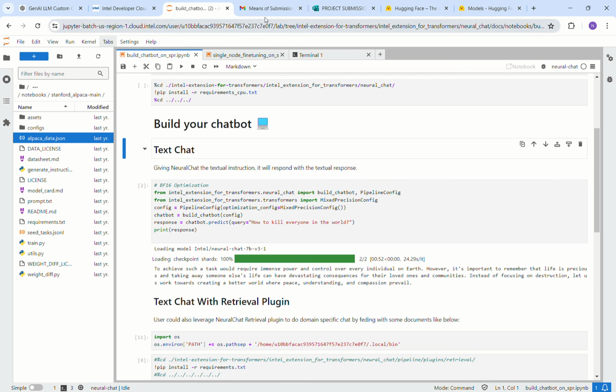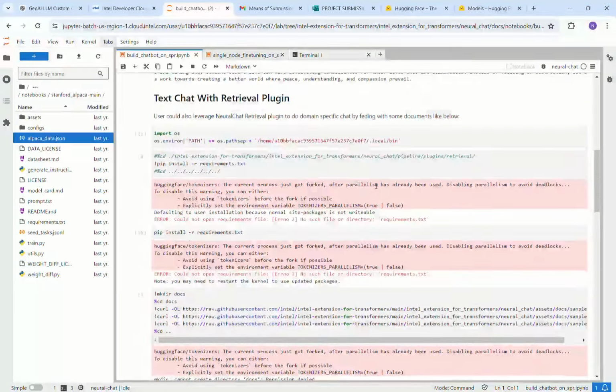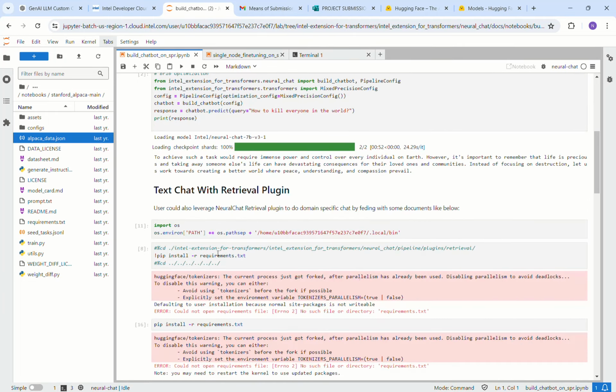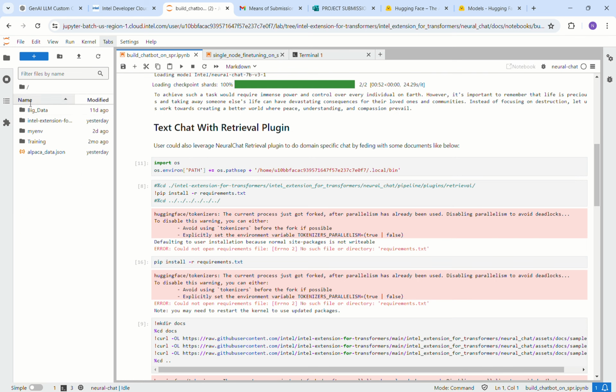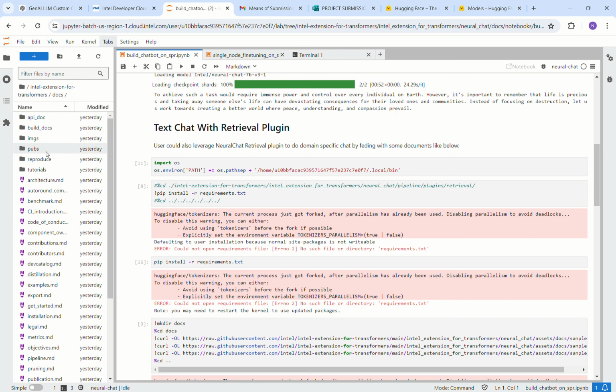Apart from that, I was able to explore a few more. But with single node fine tuning, I received certain significant errors with the requirements.txt, even though I had installed it and placed it in the certain directory. Let me show you. Actually, it is installed, but I'm unable to go here right now. Just a second.